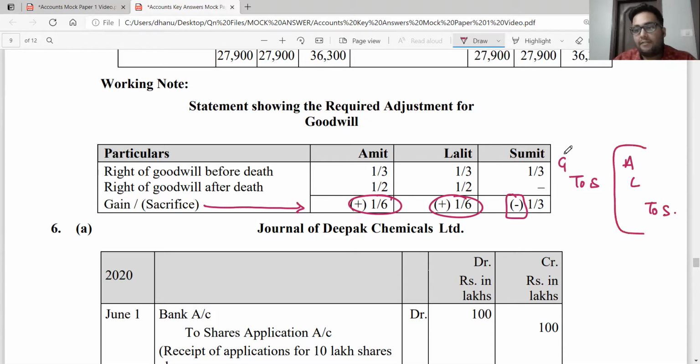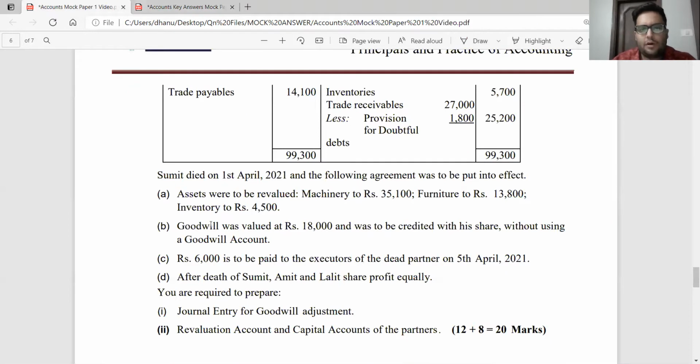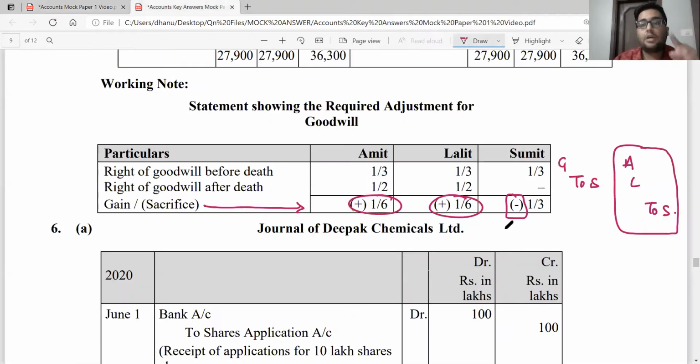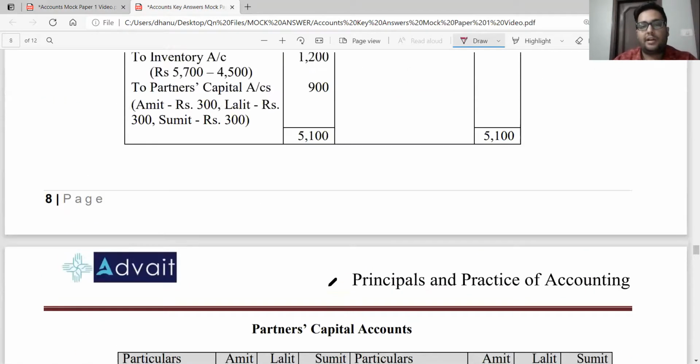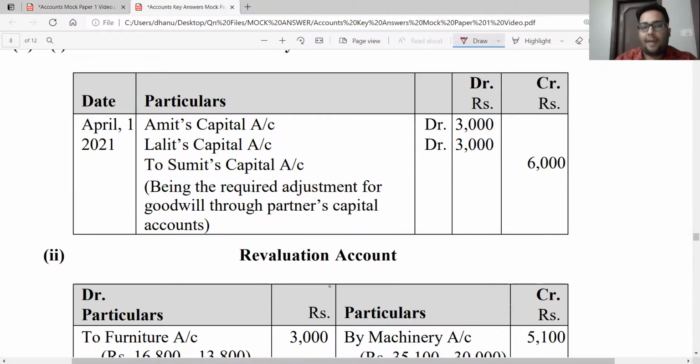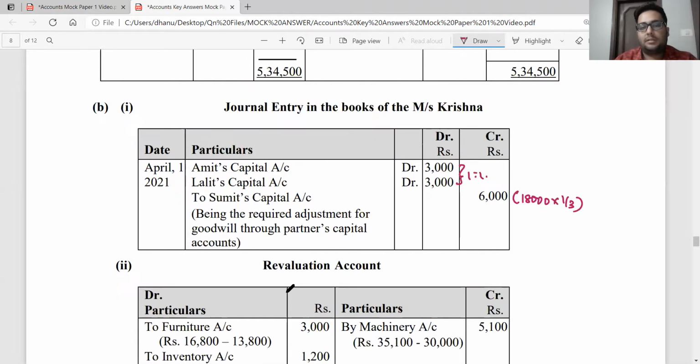Now this journal entry will be in which ratio? It will be in the sacrifice ratio. And what would be the amount, sir? Will I adjust the full goodwill? No. They say goodwill of the firm is valued, or goodwill was valued at 18,000. When they have said valued at, it means goodwill of the firm is 18,000 rupees. Will I do the adjustment for 18,000 rupees? No. Sumit is dying, so I will do only Sumit's share, which is 1/3. What is my journal entry for goodwill adjustment? I will record Amit capital account debit, Lalit capital account debit to Sumit capital account 18,000 into 1/3, going in the ratio of 1:1. Simple, sir. Gaining partner account debit to sacrificing partner account.